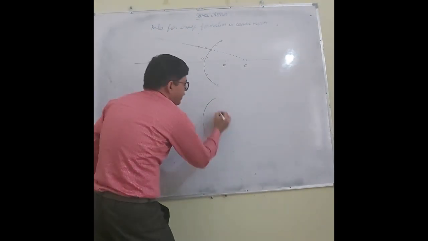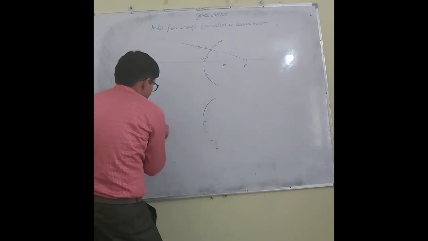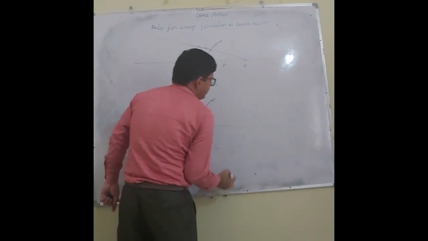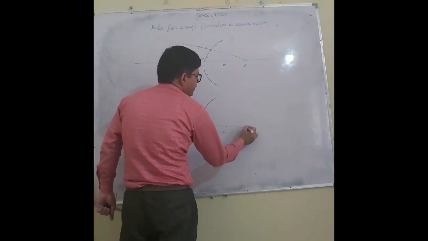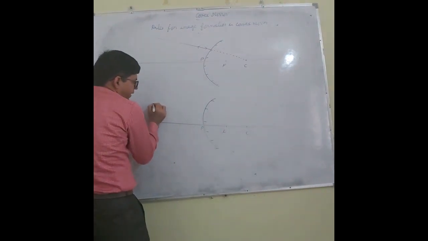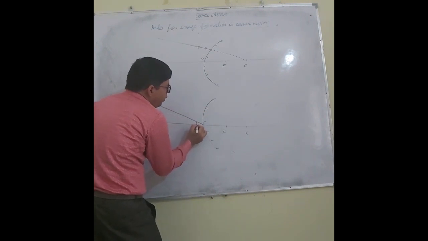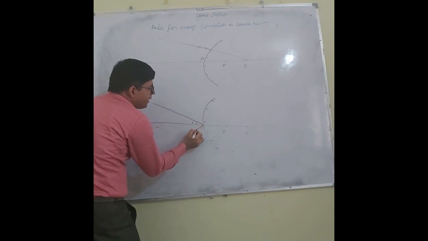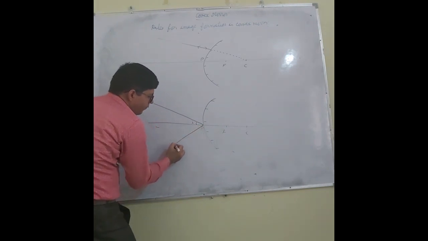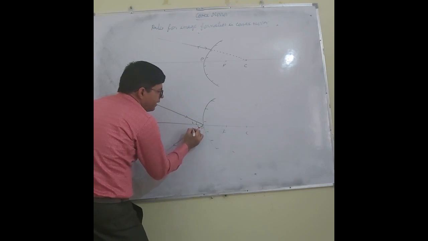And the last point is same as that of concave mirror. This is pole, focus, center of curvature. If a ray of light is incident on a pole making some angle, then the ray of light will be reflected back at the same angle.